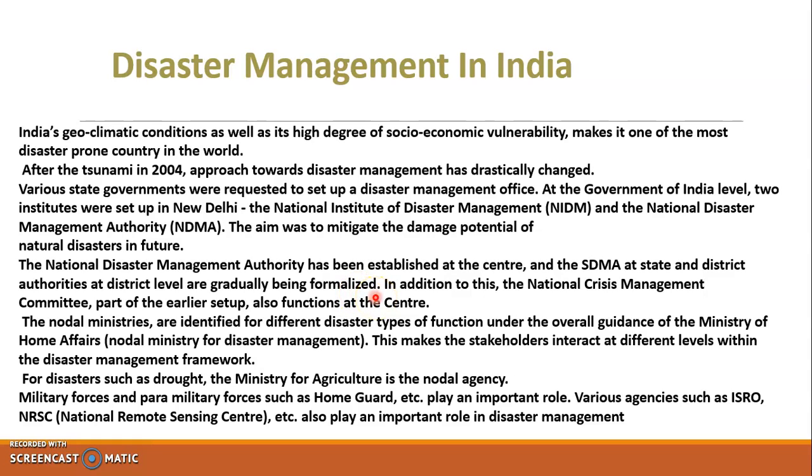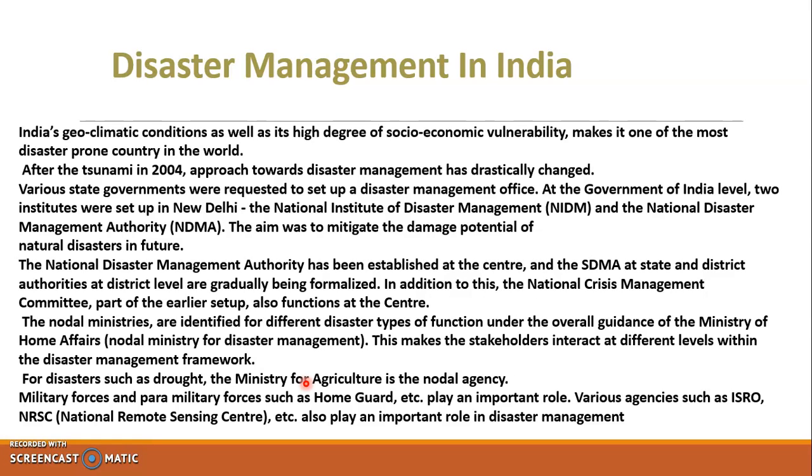In addition to this, the National Crisis Management Committee, part of the earlier setup, also functions at the center. The nodal ministers are identified for different disaster types under the guidance of the Ministry of Home Affairs. This makes the stakeholders interact at different levels within the disaster management framework.